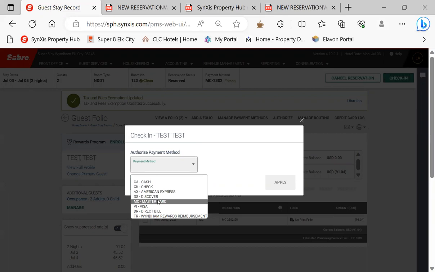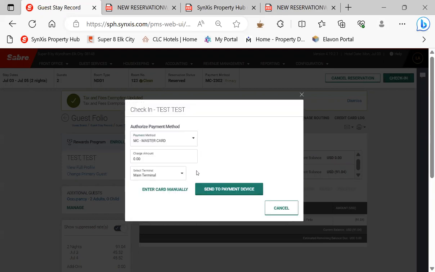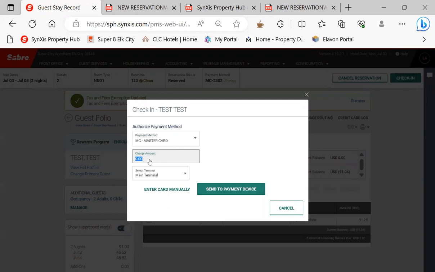We can't change this to cash. We can't go around this. We have to have a credit or debit card on the account to check them in. So we're going to be using a MasterCard for the incidental card. So go ahead and select MasterCard. You'll notice it's a zero amount. It's a zero charge. You can tell the customer we're not charging them anything. They've already paid the third party. All we need is a card for incidentals in case something happens to the room. You're not liable for it to be taken out of your check.